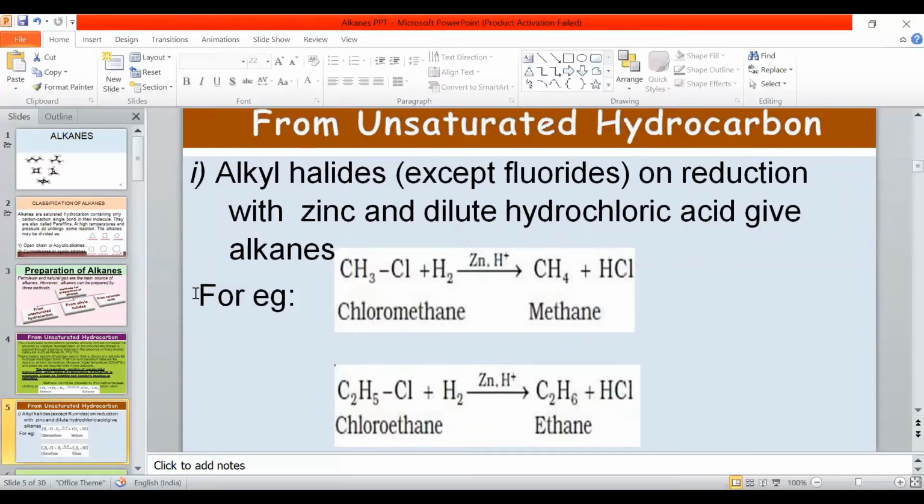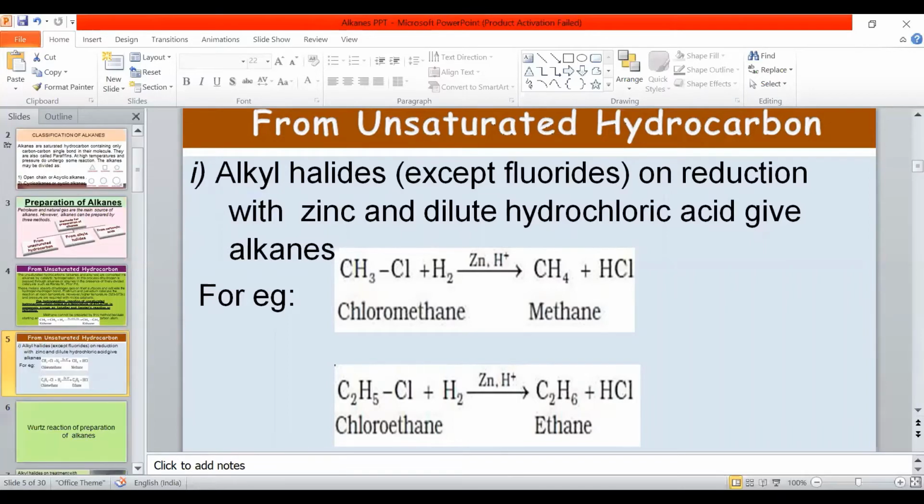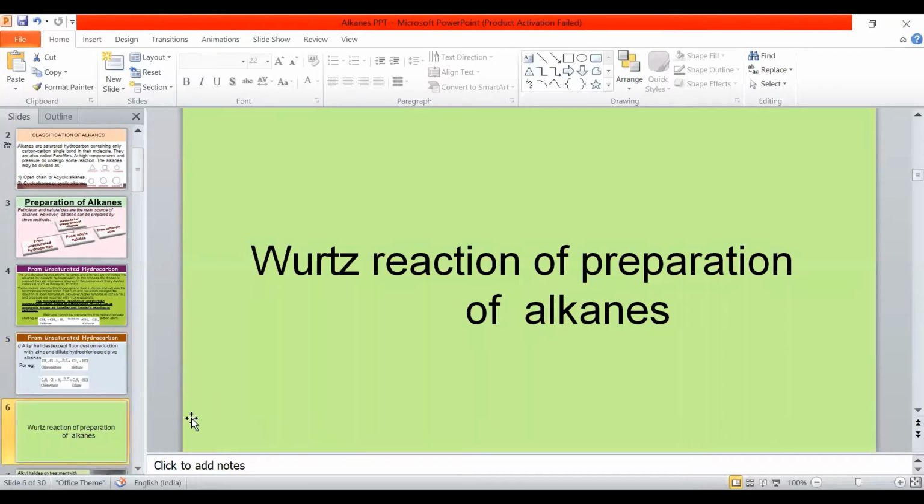From alkyl halides, except fluorides, the remaining alkyl halides, chlorides, bromides, and iodides, on reaction with hydrogen, or reduction, give alkanes. This is also called reduction of alkyl halides. Alkyl halides except fluorides on reduction with zinc and dilute hydrochloric acid give alkane. This is a simple reaction. Chloromethane, when reduced, gives methane. Chloroethane, when reduced, gives ethane. So you may further go for some other reactions. Another very important reaction for the preparation of alkanes is Wurtz reaction.